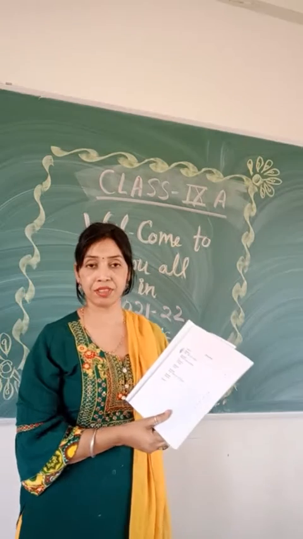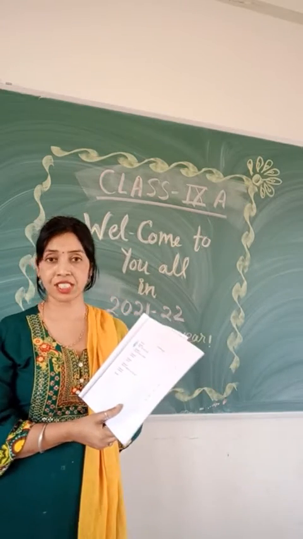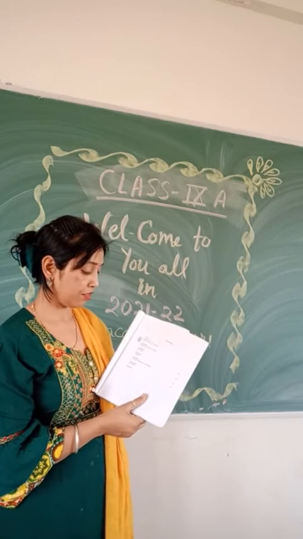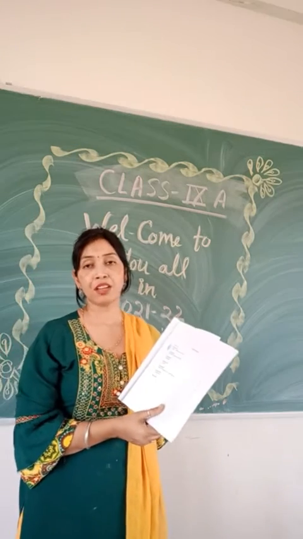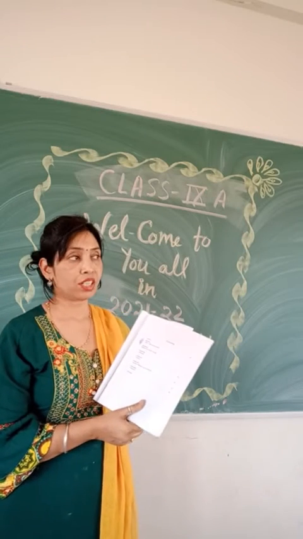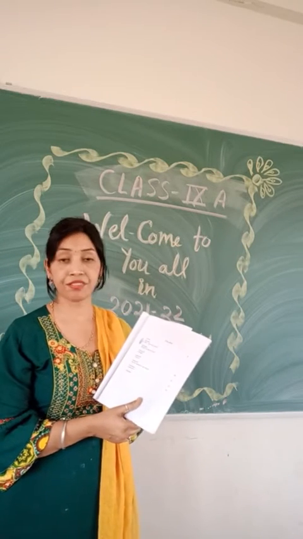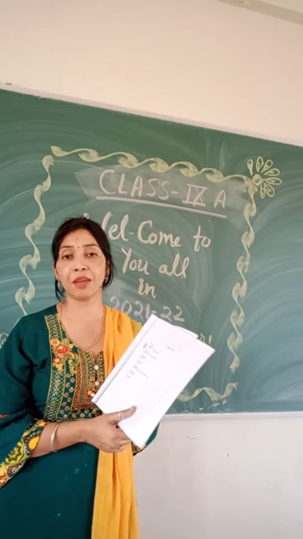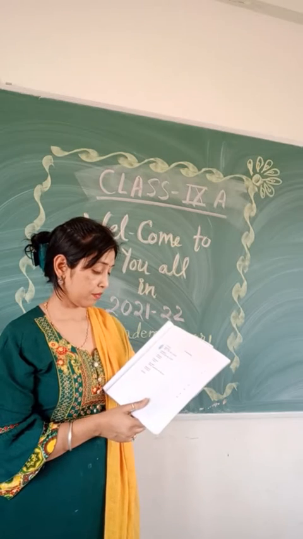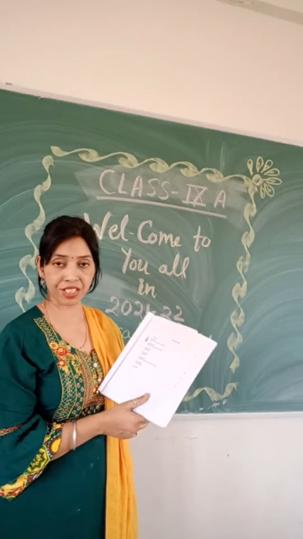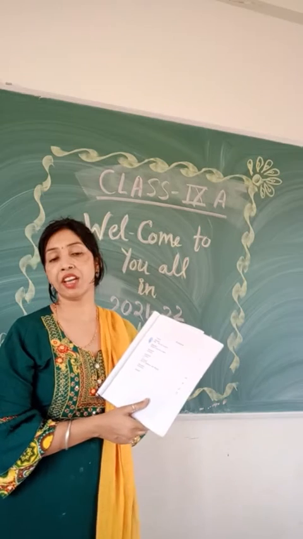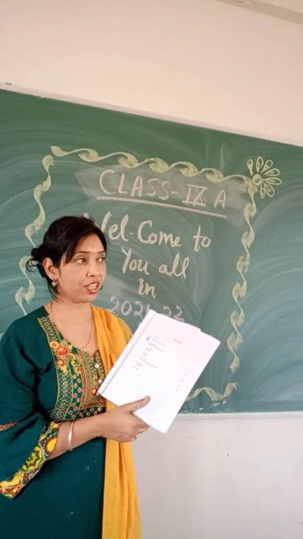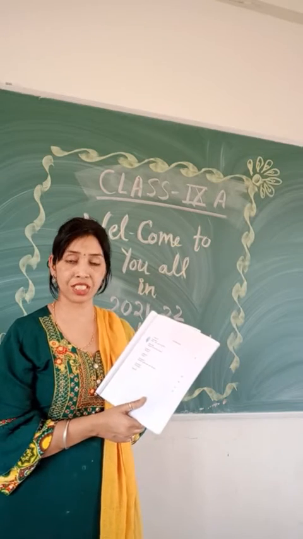In this chapter we will study the drainage system of India. Chapter 4, Climate. In this part we will study the difference between climate and weather, and which types of climate are in India. And in chapter 5 we will study Natural Vegetation and Wildlife. So many types of natural vegetation and wildlife in India we will study in this chapter.